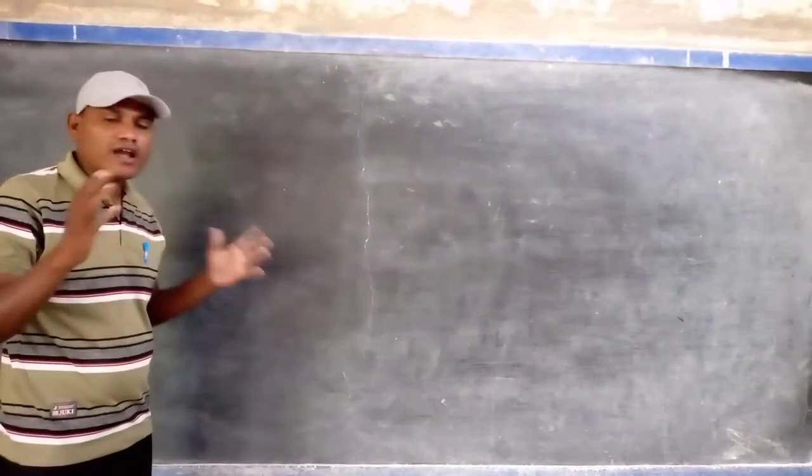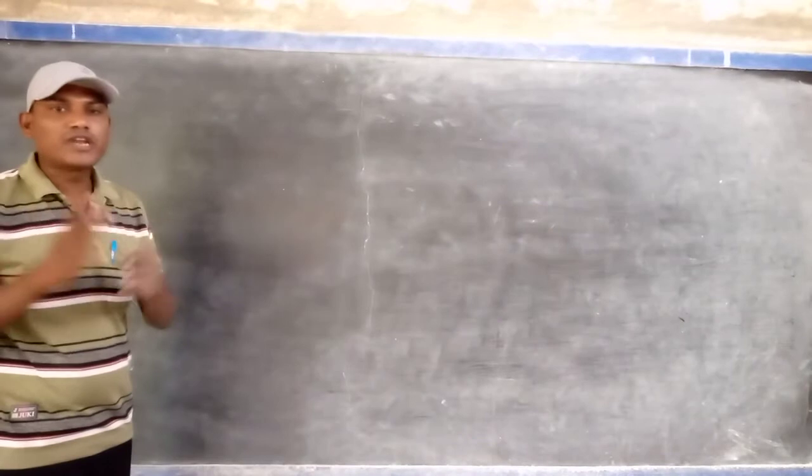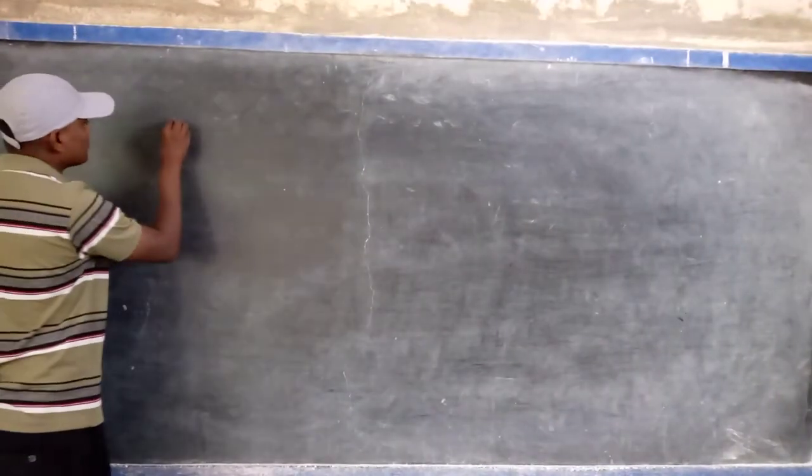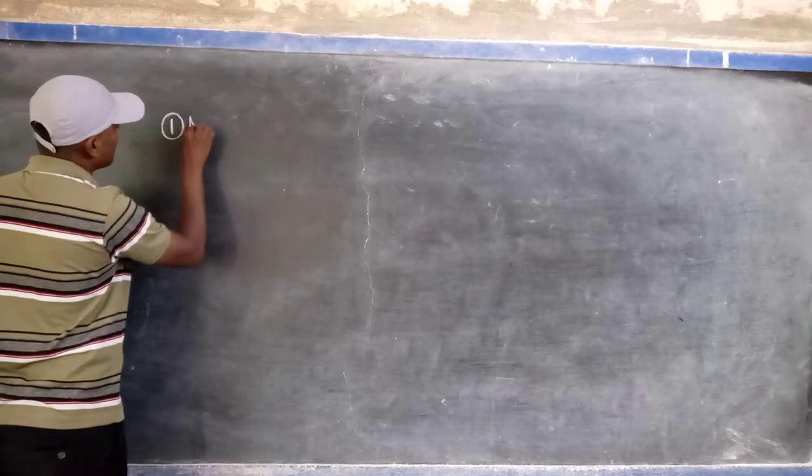Now, according to the remaining ones, how many planets are there? 8 planets are there. And the first planet is, what is that? Mercury.